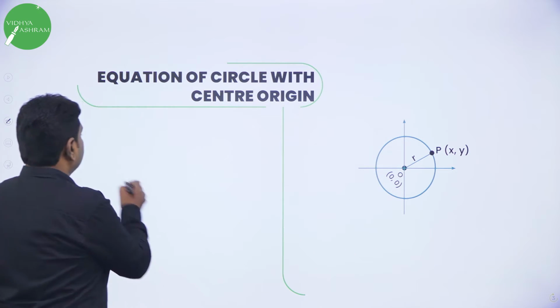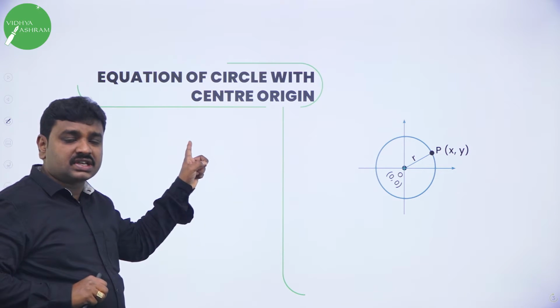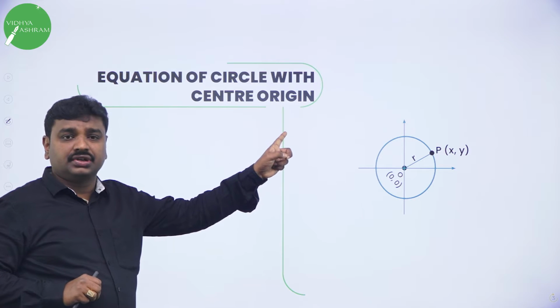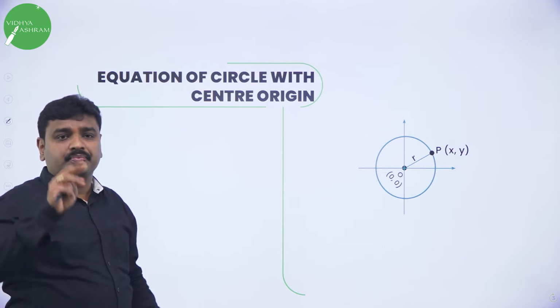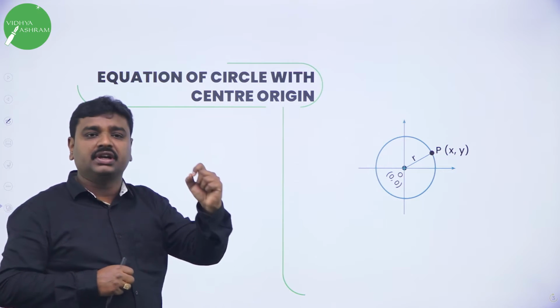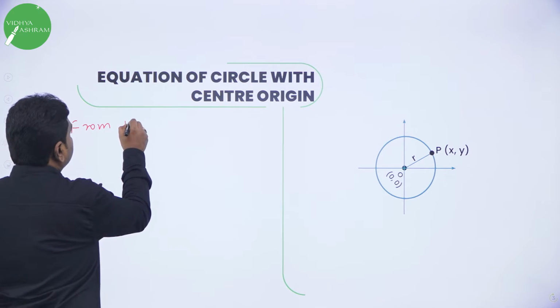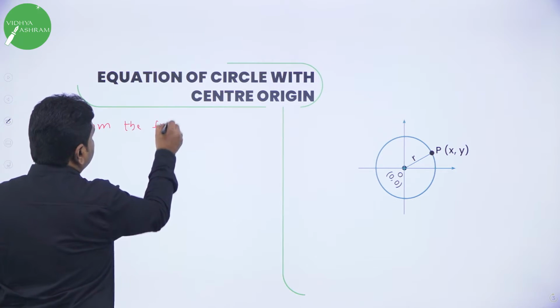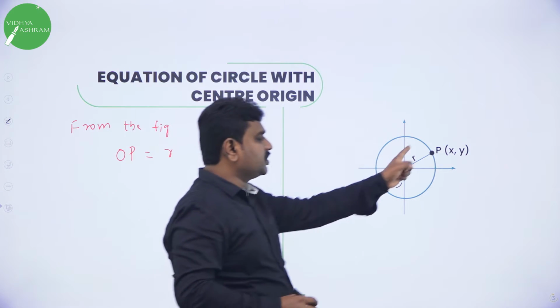After you write the considerations, what are the three lines you should write? Consider a circle with center origin, and then second point, R be the radius of the circle. Third point, P of x, y be any point on the circle. Then you should start the derivation from the figure. If you see the figure, O to P is radius. Do you agree? O to P is radius.